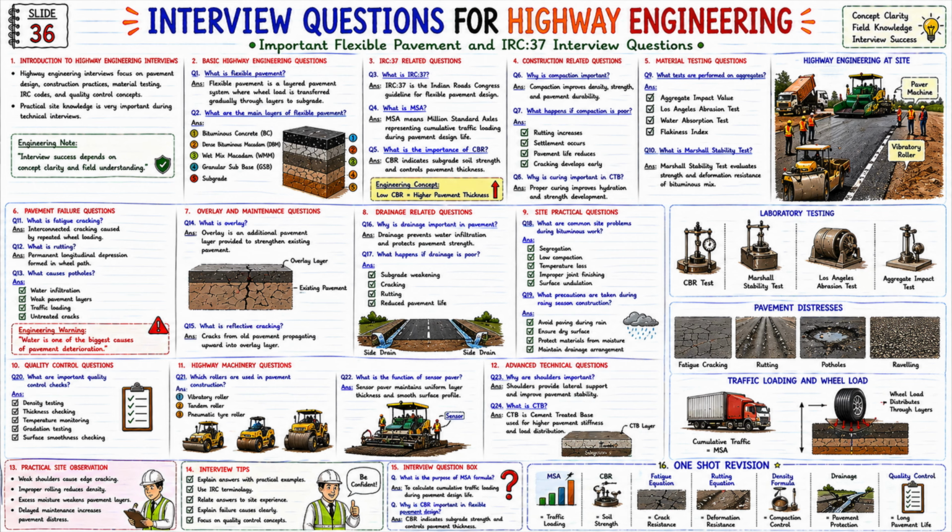Three, IRC related questions. What is IRC 37? It is a guideline for flexible pavement design in India. What is MSA? ANS. Million standard axles, represents cumulative traffic loading. What is the importance of CBR? It indicates subgrade strength and controls pavement thickness. Engineering concept. Low CBR means thicker pavement required.